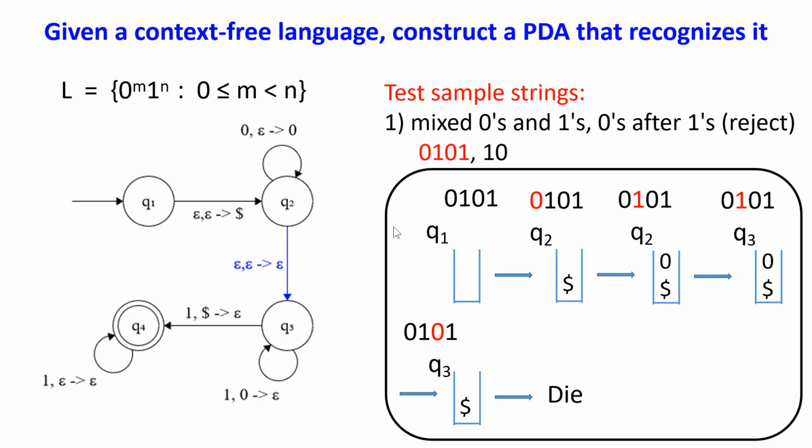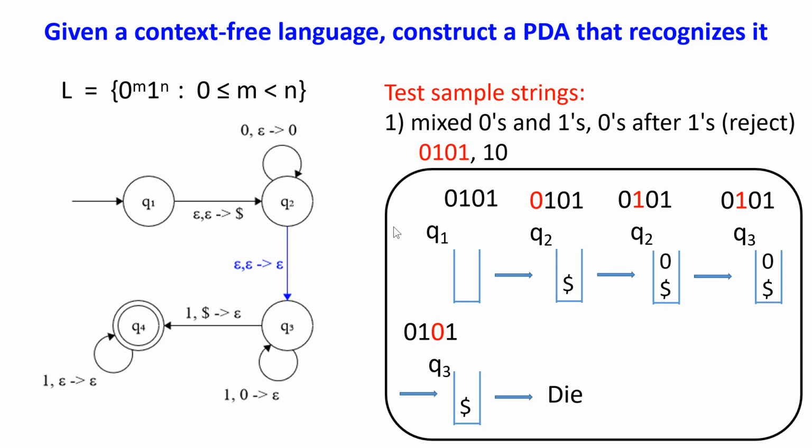If you check the transitions out of this Q2, there are no transitions for 1. Does that mean the computation dies? No, it does not, because there is a transition epsilon to epsilon. That means we don't need to consume any symbols from the input stream, but we can still do a transition.